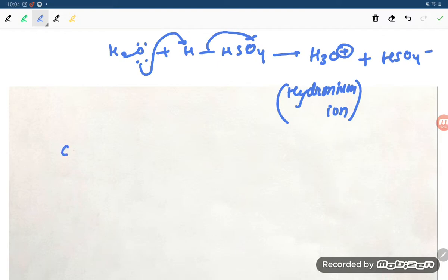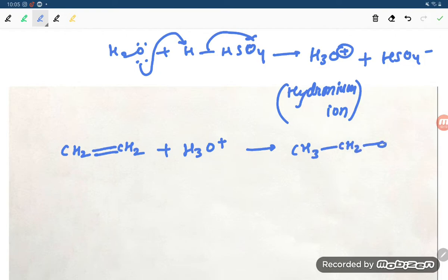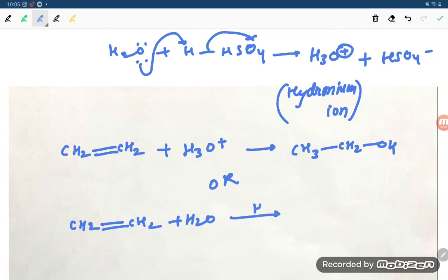Suppose you have CH2 double bond CH2. You can write H3O plus, and you will get the alcohol CH3CH2OH. Or if anyone writes CH2 double bond CH2 reacting with water in the presence of H plus, that is also no problem, because H2O plus H plus is H3O plus. You get the same thing, so either way is fine.